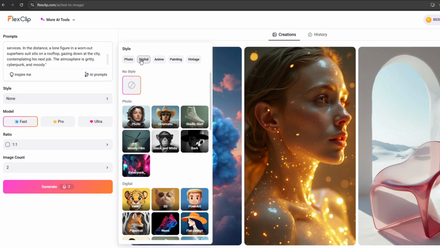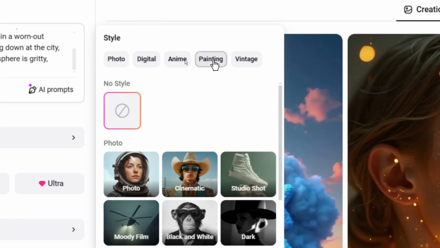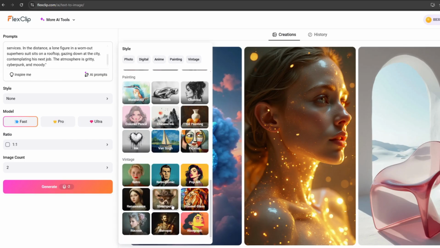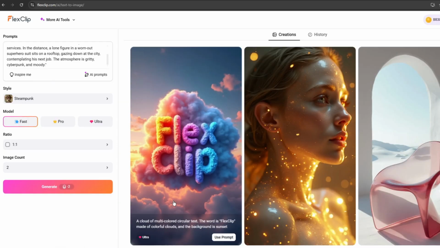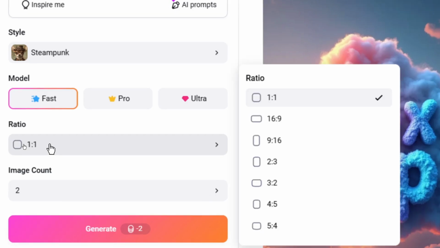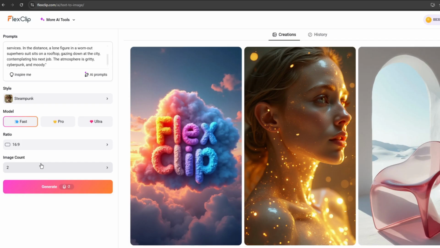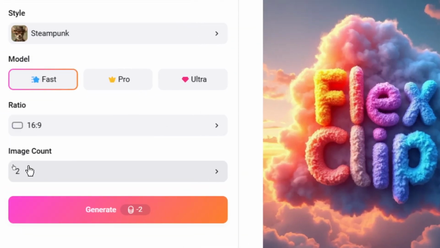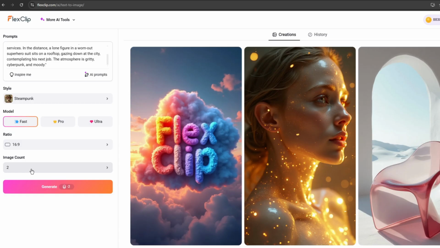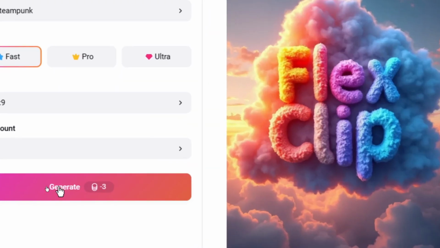We have photo, digital, anime, painting, and vintage. For my case, I'll use this style called steampunk, so I'll select it. Then we have to select the aspect ratio. I'll choose 16:9. And then the image count, you have to specify here the number of images you want each prompt to generate. So let me increase by 1. Then go ahead and tap on generate.